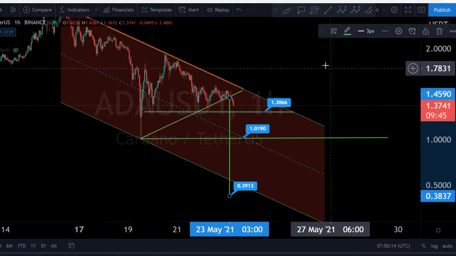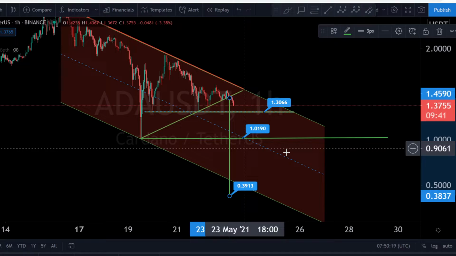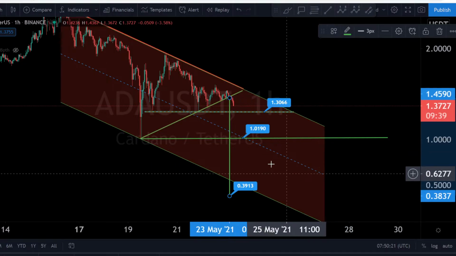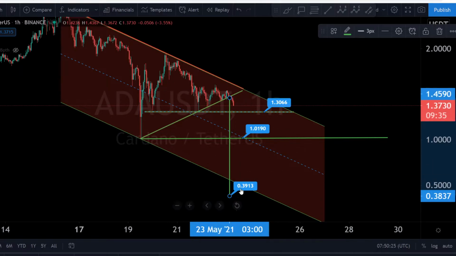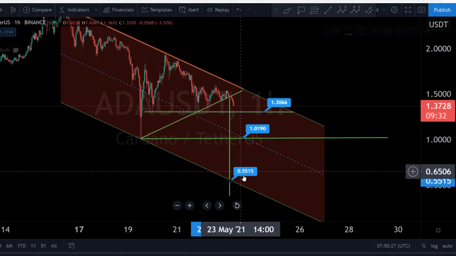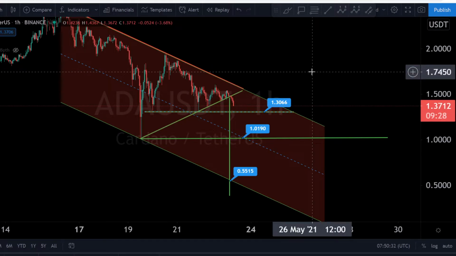What an amazing bad target, guys. I am really shocked. It's not necessary to tell you. It's not a prediction or something like this, but it's a technical target to the downside. Maybe a better target is this trend line. This is 55 cents. But guys, it's really, really amazing what's going on for the moment.